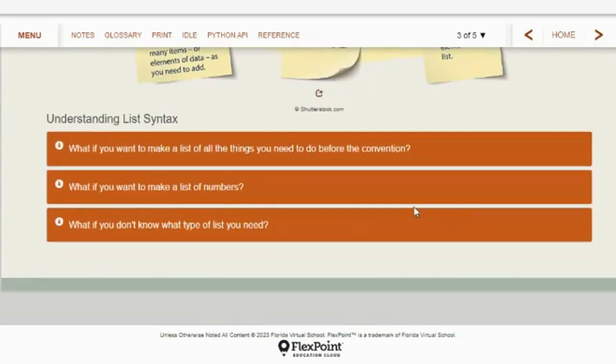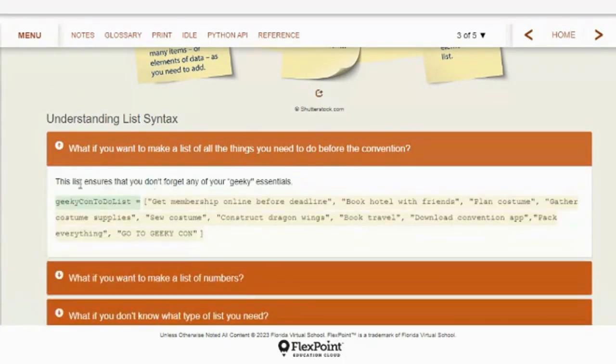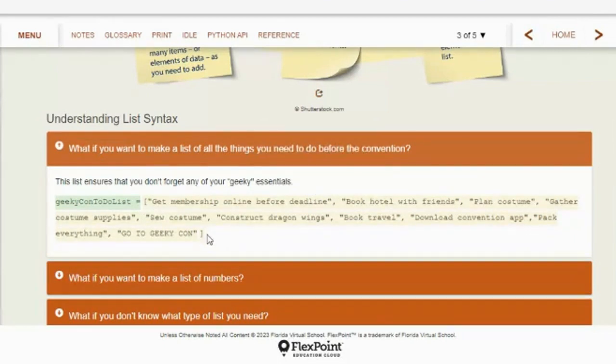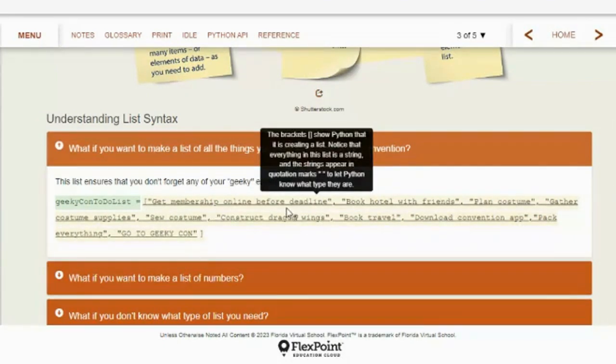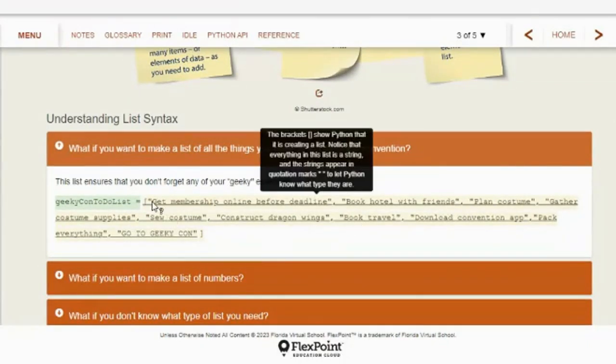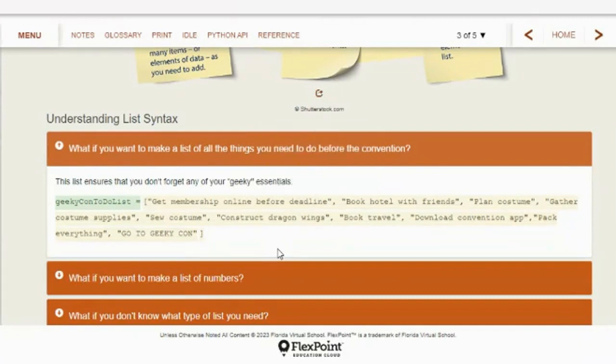So let's look at this. What if you want to make a list of all the things you need to do before the convention? Well, you would make like GeekyCon to-do list equals, and then you have to put the brackets. See, we don't use parentheses. We use the brackets. And then you list all the things separated by commas. Now, since these are string items, you have to put them in quotes. If it was just a list of numbers, you wouldn't need quotes around the numbers. But since these are actual words, you have to put quotes around each item.